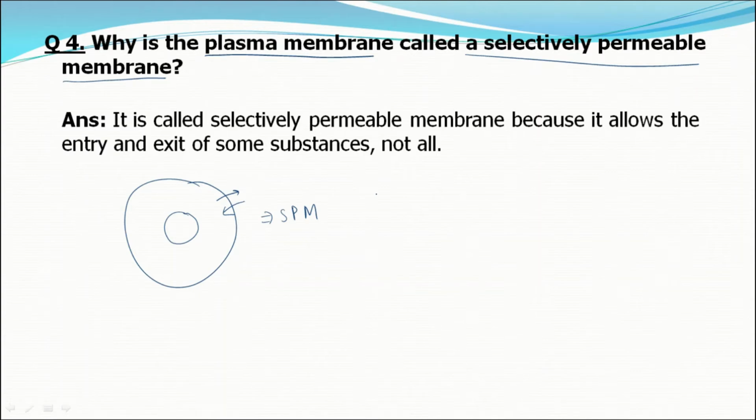And cells get rid of CO2 and other wastes because of this property. Because of this, CO2, water and glucose are able to get transported into the cell. That's why it is very important for the plasma membrane to be selective in nature. Okay, now moving to our next question.